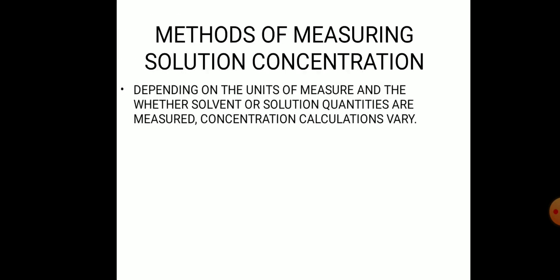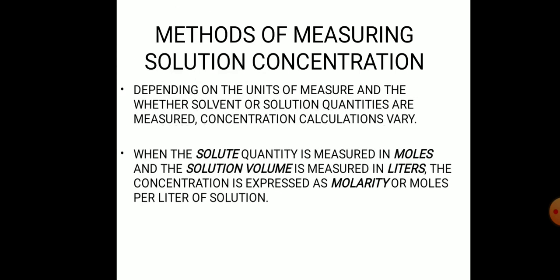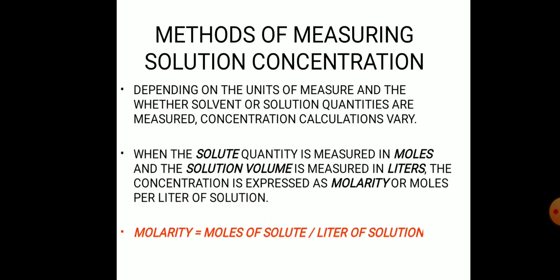Methods of measuring solution concentration: depending on the units used and whether solvent or solution quantities are measured, concentration calculations vary. When the solute quantity is measured in moles and the solution volume is measured in liters, the concentration is expressed as molarity, or moles per liter of solution.